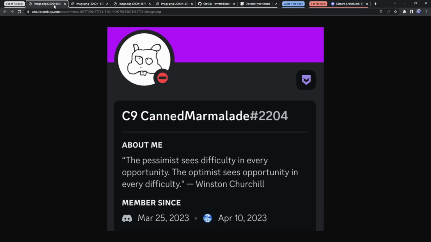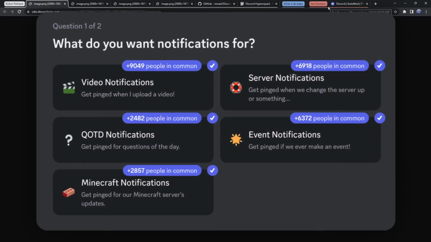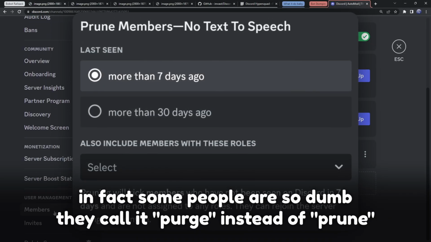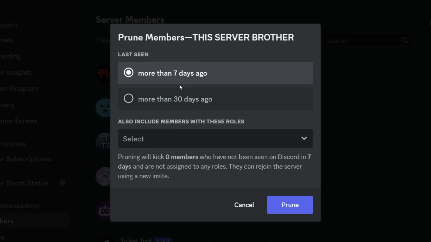First off, remember how I said that they like to click on every single option in your onboarding menu when you first join the Discord server and it shows all those options? The reason why is because people have no idea how to use Discord's purge system. I swear. I mean, I just figured out how to use it maybe a couple weeks ago. But the way that it works is that if someone is offline for more than either 7 or 30 days, then they will be kicked from the server.